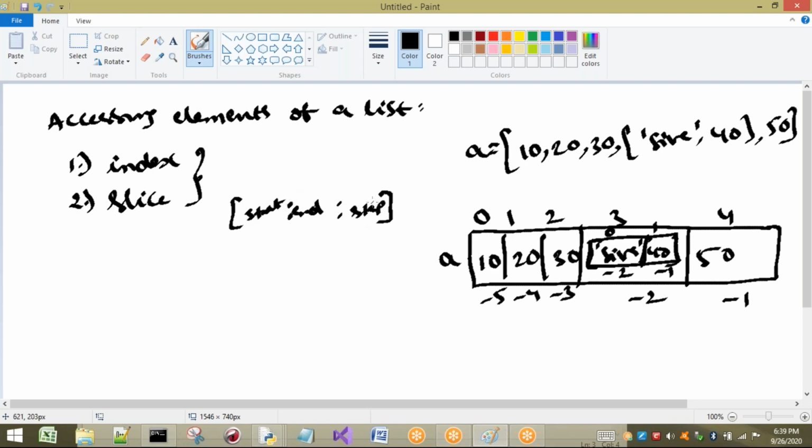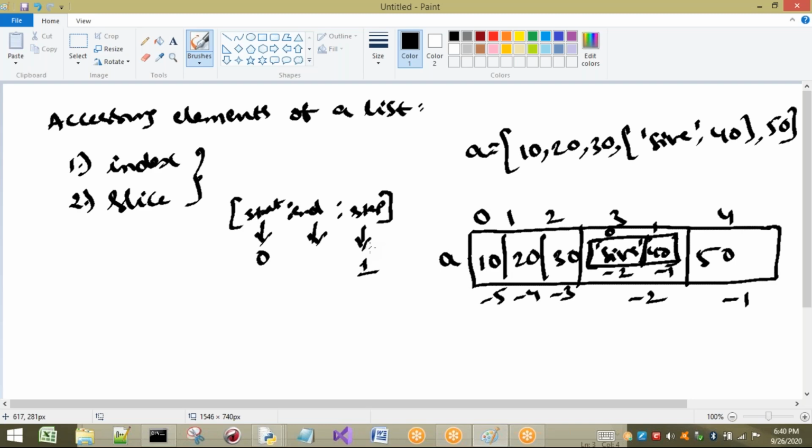As we have seen this concept previously, I will not go into detail, but whatever points are somewhat important or somewhat complex will be highlighted here, because all these concepts we know. By default, if I do not give any value for start, the default value is 0. If I do not give any value for end, it takes the default last value of the index, or we can say the length of the list. The default step is 1. That means if I do not take any step, by default it takes 1.